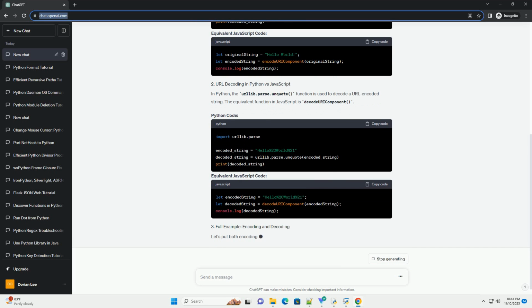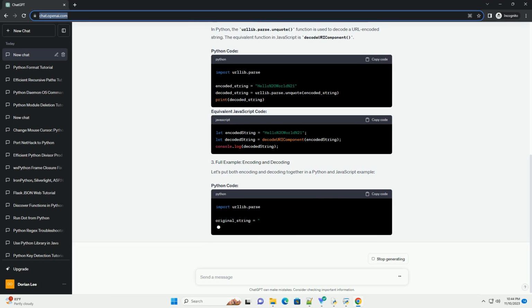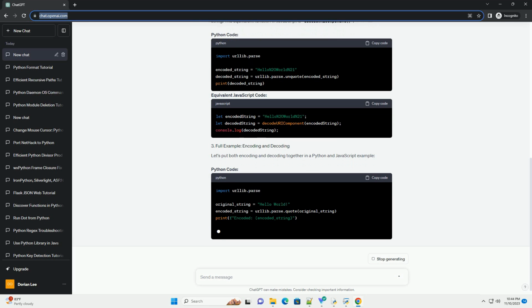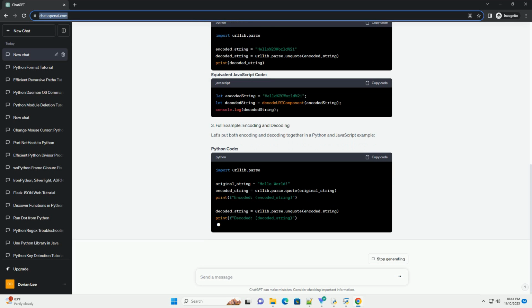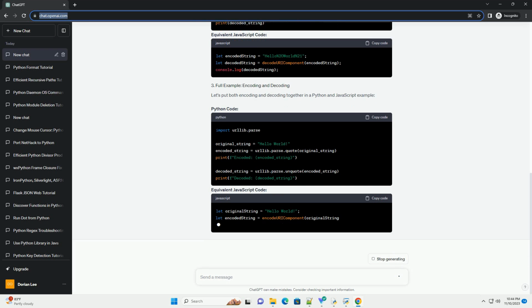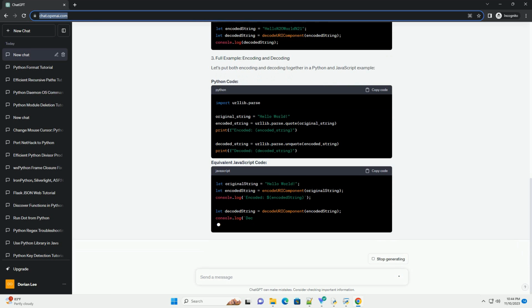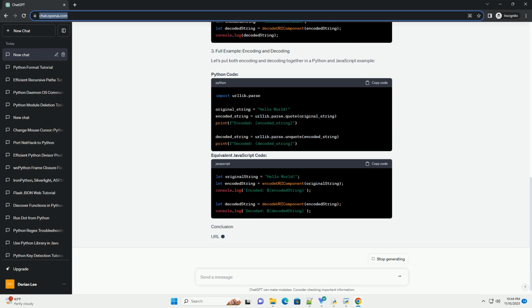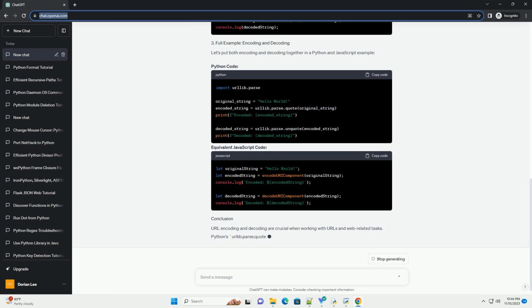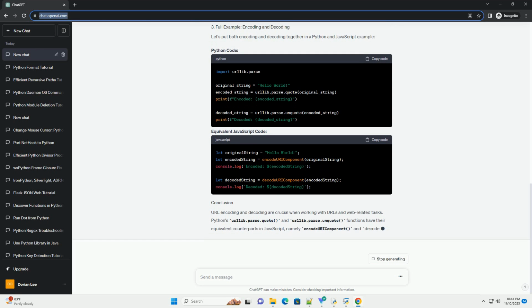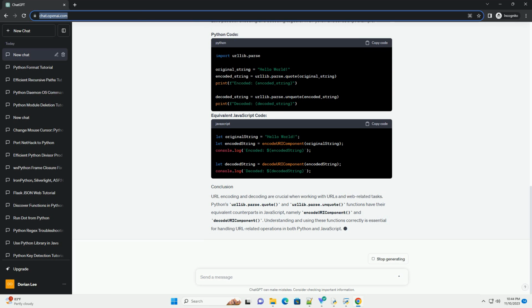In JavaScript, similar functionality can be achieved using the encodeURIComponent and decodeURIComponent functions. This tutorial will guide you through creating equivalent JavaScript functions for Python's urllib.parse.quote and urllib.parse.unquote, with code examples. Equivalent JavaScript function for urllib.parse.quote. Explanation. Example usage. Equivalent JavaScript function for urllib.parse.unquote.